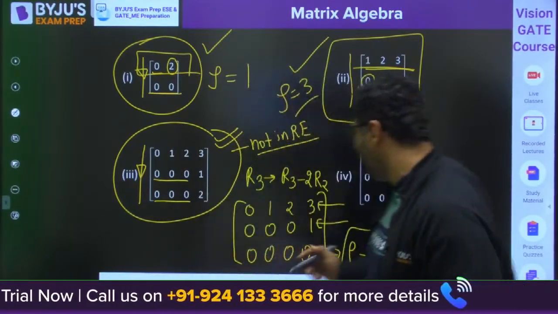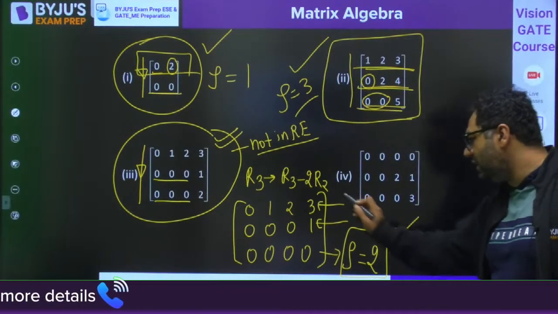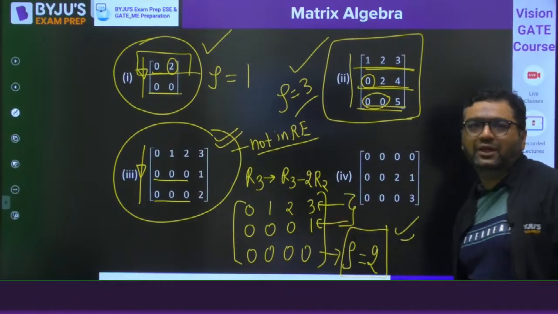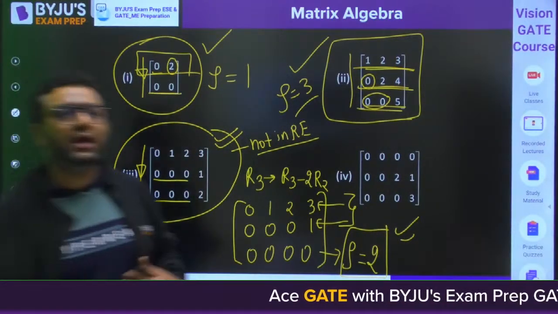And when you go through such operations, you will reach the final answer: the number of rows which are non-zero. Then you will say the rank is going to be that number only. Okay, this is how we are going to do it.